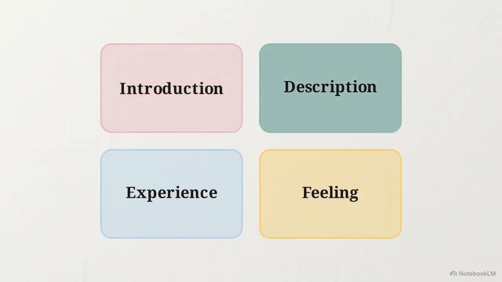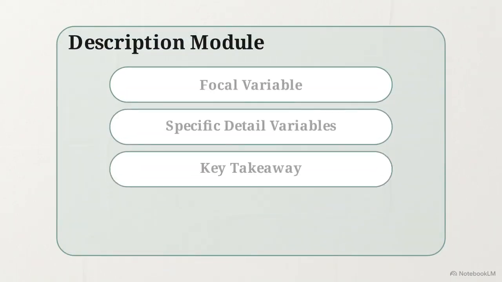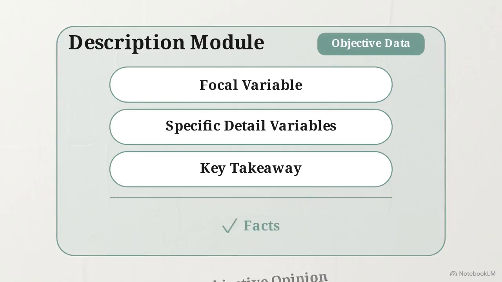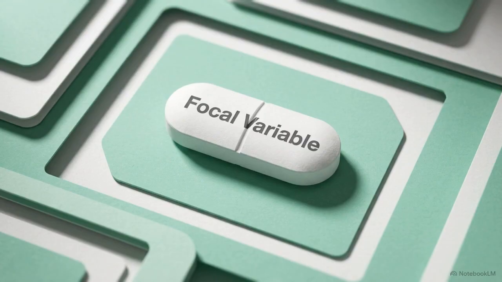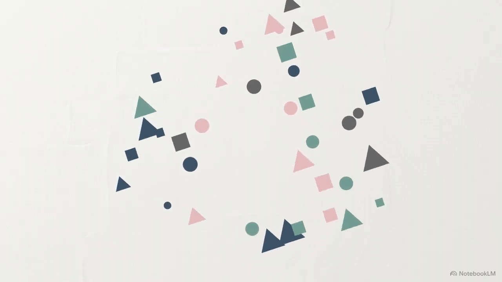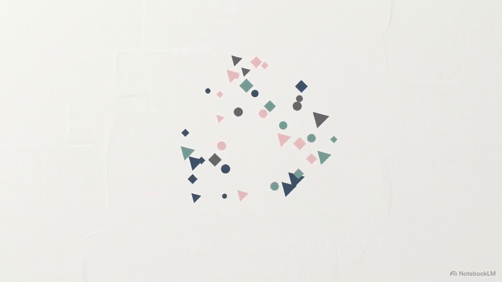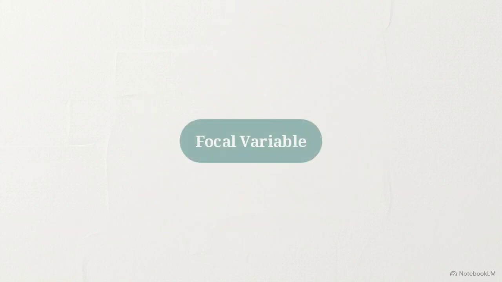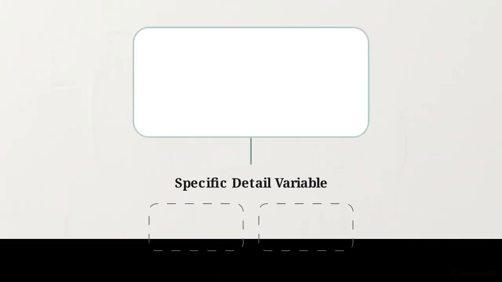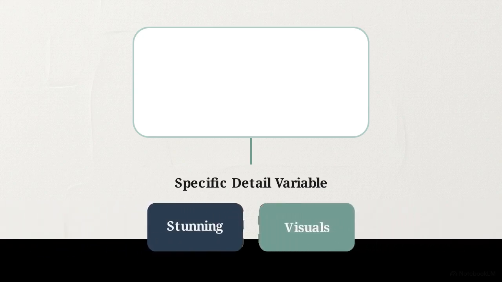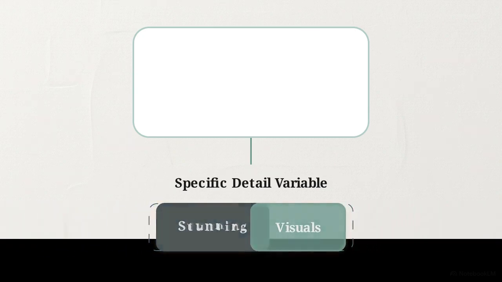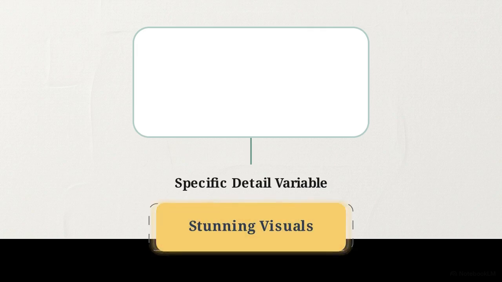Moving into the second phase, the mint green quadrant dictates the rules for summarizing objective content, distinctly separating facts from subjective opinion. The primary input here is the focal variable. This slot requires the speaker to distill the entire premise of the video down into a single, concise noun phrase. Once the core premise is established, the framework requires a secondary linguistic input, the specific detail variable. This specific detail slot functions as a strategic opportunity to deploy high-precision vocabulary. Instead of simply naming an element, the speaker slots in compound adjectives and nouns like stunning cinematic visuals or incredibly clear explanation.